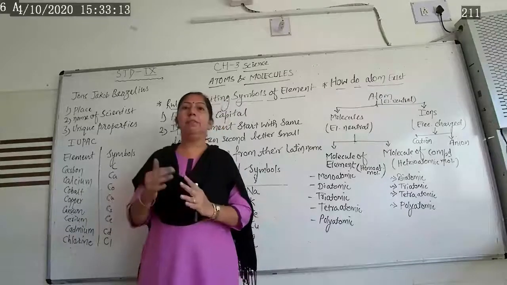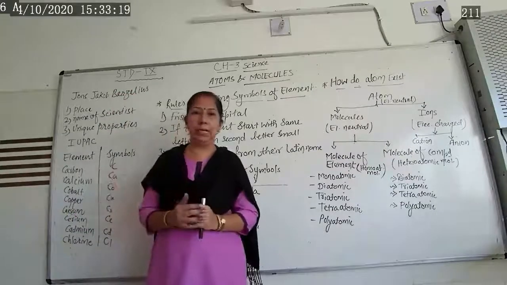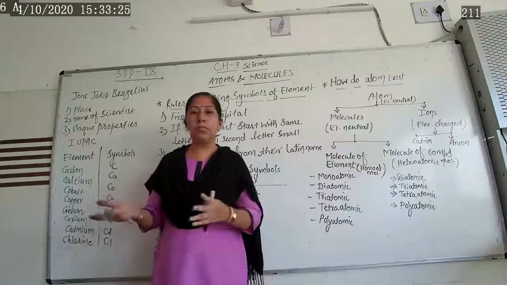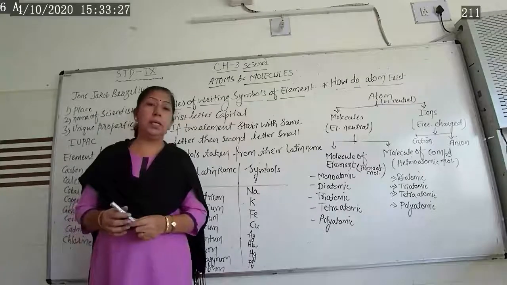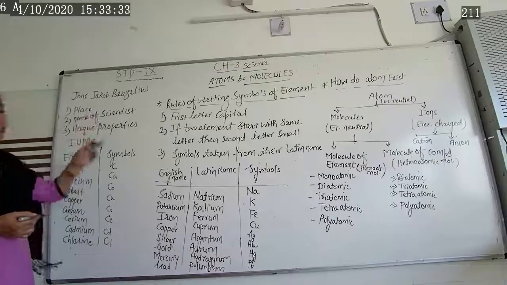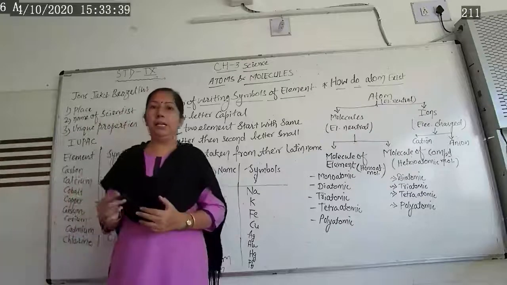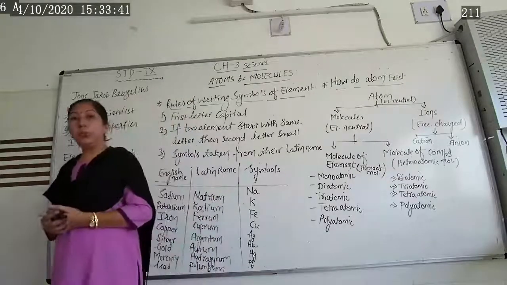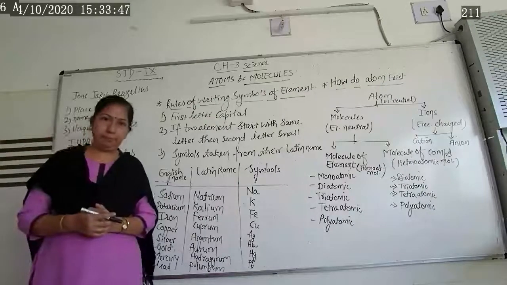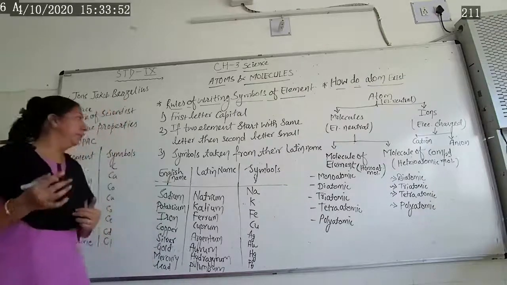Now, the symbols given by John Dalton were quite inconvenient for people to remember for a longer time. To write them in a formula or symbolic way was difficult. So, after that, another scientist, John Jacob Berzelius, started giving new symbols based on their English name, using one letter or two letters. And those symbols were recognized by every person.